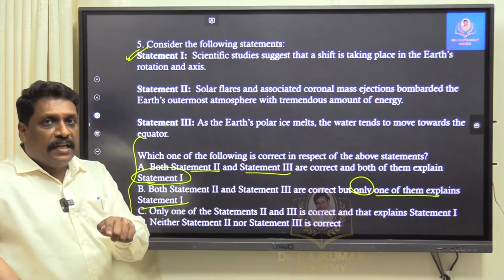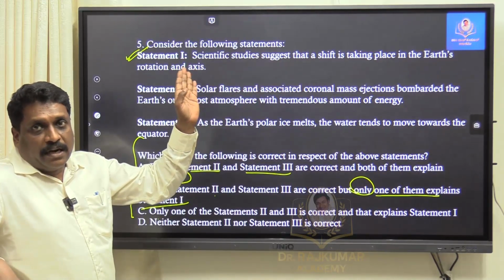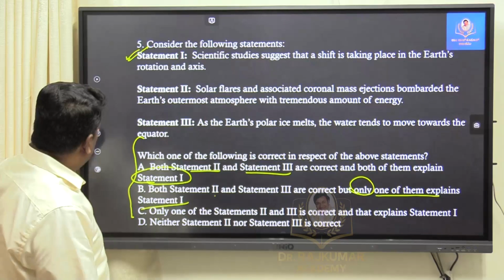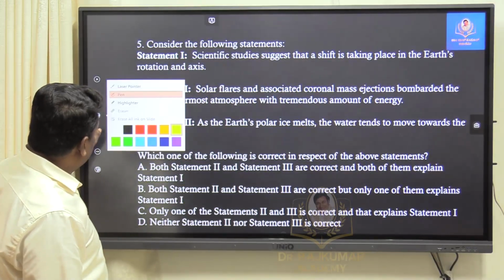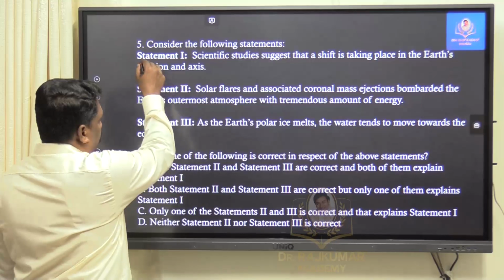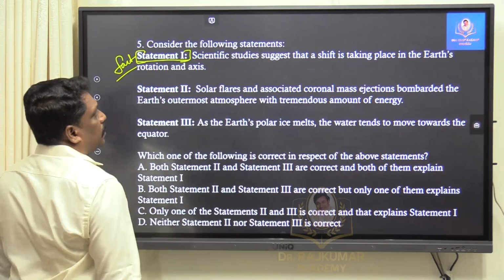So sitting and thinking, or reading this and finding a fault, is a waste of time. It means by default this statement is right, my dear friends. If that is the logic, what is the fact they are saying? It is more like a statement, more like a fact. It is a factual, true statement.